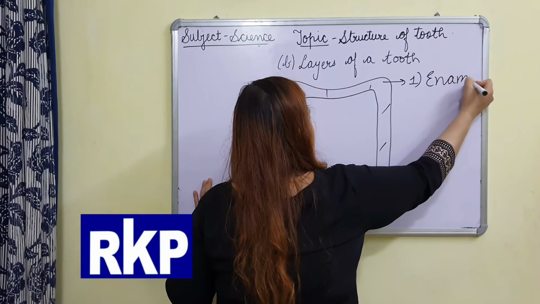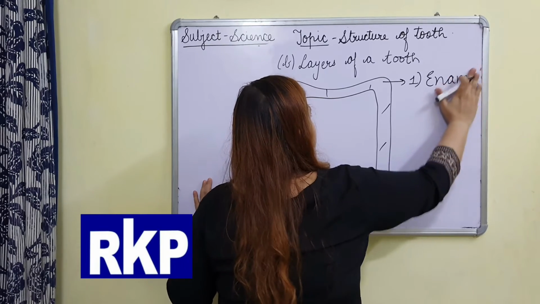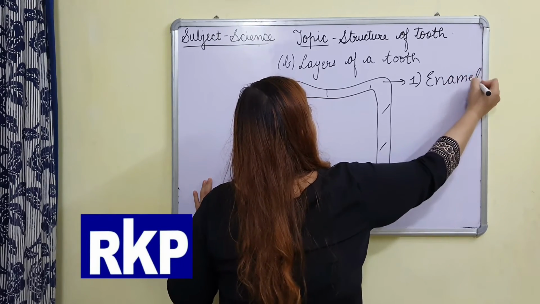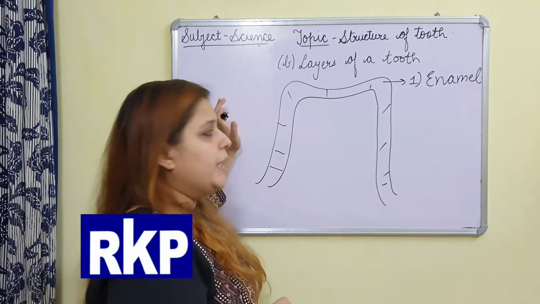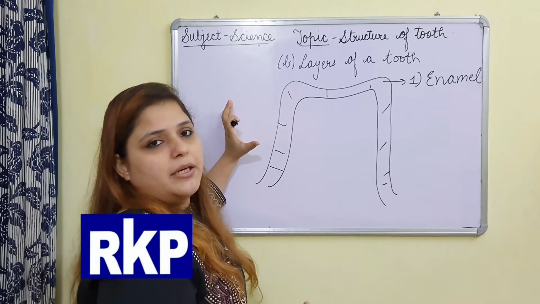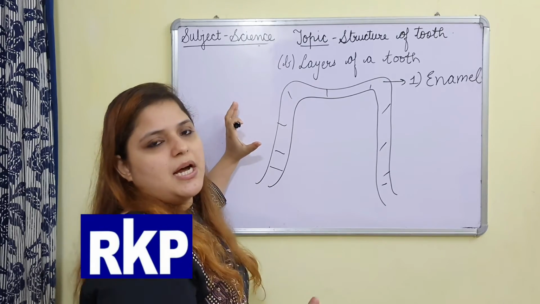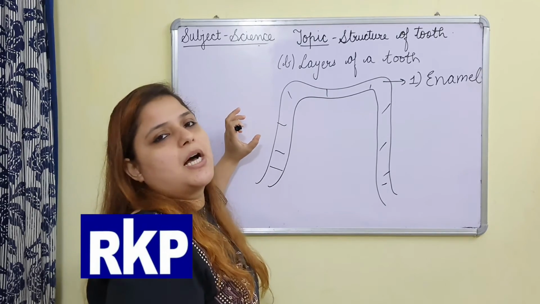What it is known as? Enamel. This layer, and this is the substance which is the hardest substance in our body.